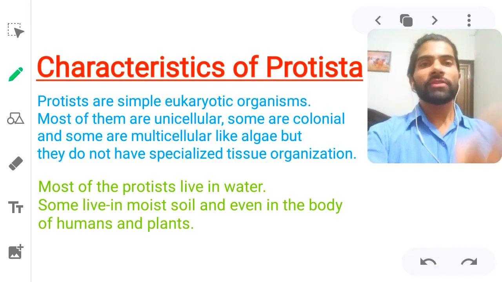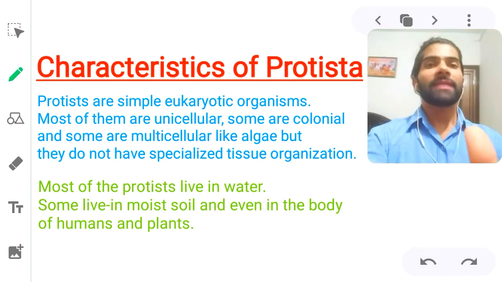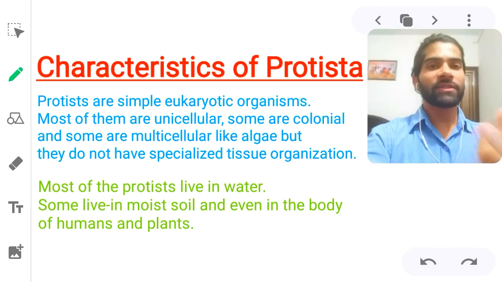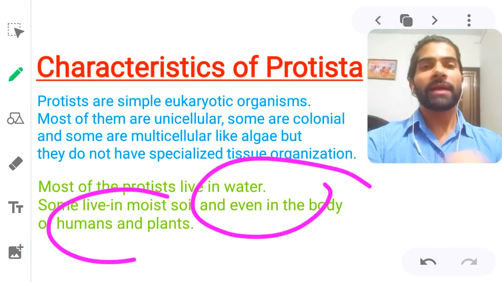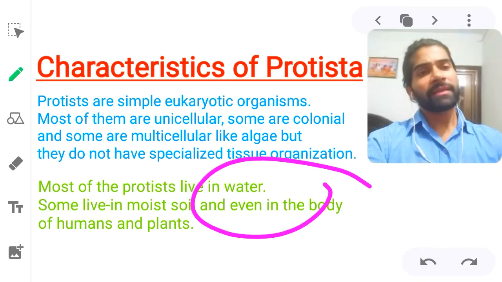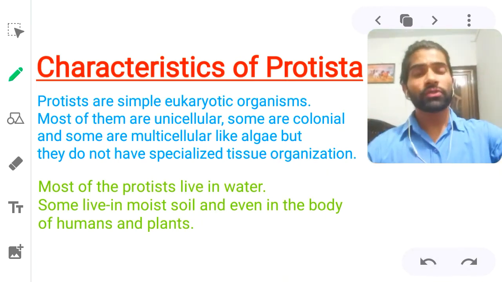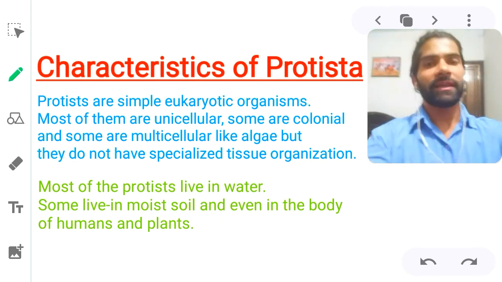Okay, most of the protists live in the water. Yes, पानी के अंदर मिलते हैं. Some live in moist soil, गीली जगह पर, damp soil जो होती है वहां पर मिलते हैं. Even in the body of human and plants, बॉडी के अंदर भी मिल सकते हैं because they are pathogenic also, disease causing also. So that's why they are living in the body also of the plants as well as animals.